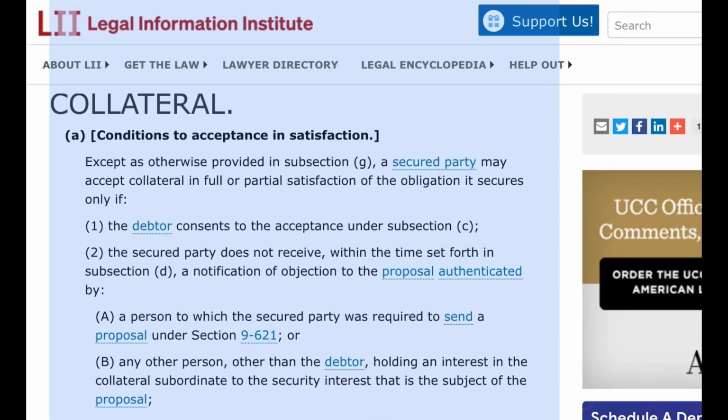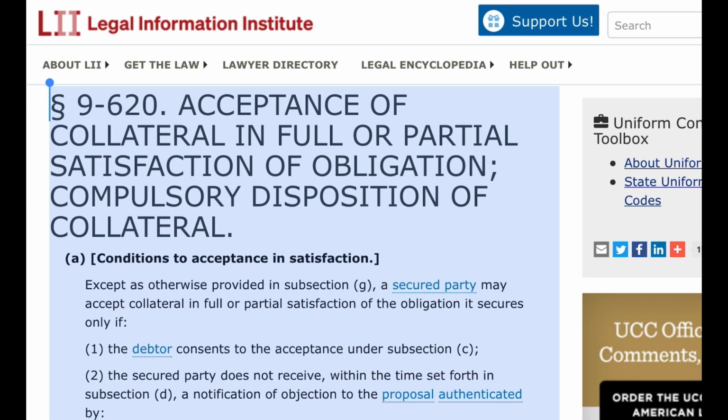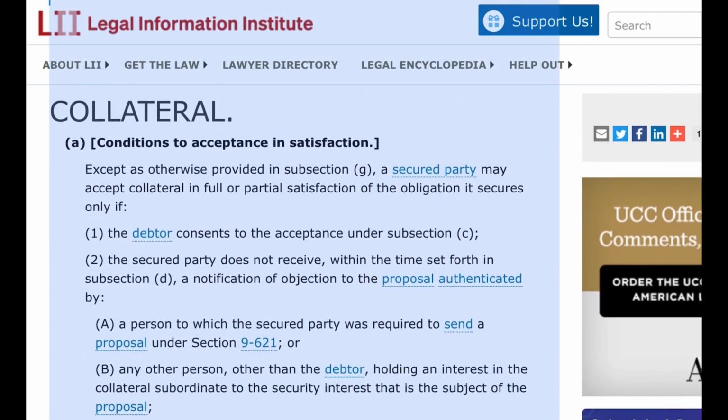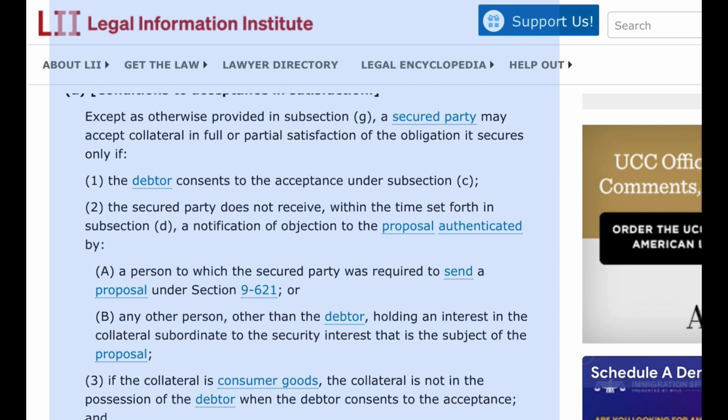Paragraph 9-620. Acceptance of collateral in full or partial satisfaction of obligation. Compulsory disposition of collateral. A. Conditions to acceptance and satisfaction. Except as otherwise provided in subsection G, a secured party may accept collateral in full or partial satisfaction of the obligation it secures only if 1. The debtor consents to the acceptance under subsection C. 2. The secured party does not receive, within the time set forth in subsection D, a notification of objection to